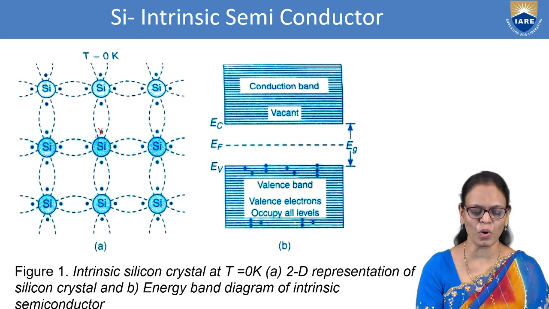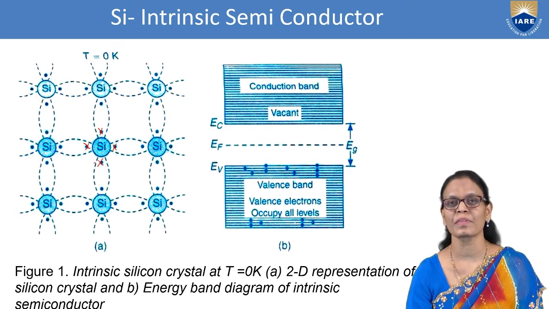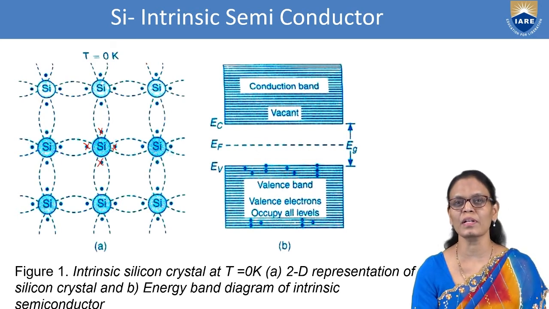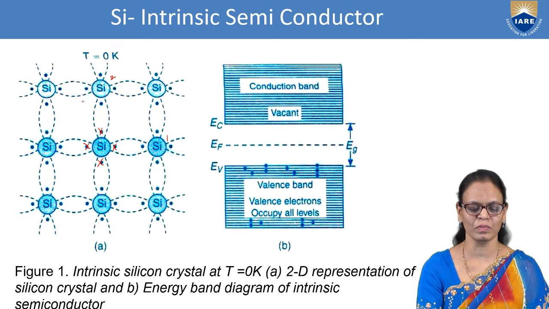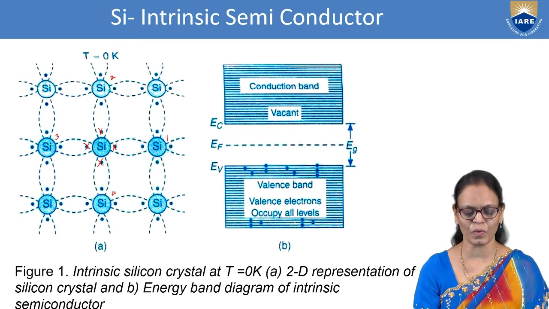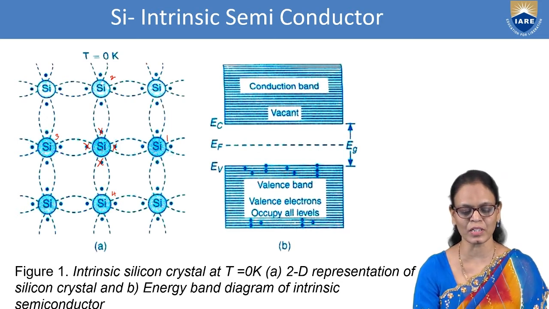So these are the 4 valence electrons in the outermost orbit. Now these 4 electrons form covalent bonds with the neighboring atoms. So the neighboring atoms are, this is 1, this is 2, this is 3 and this is 4. Neighboring or adjacent to this silicon atom, we are taking 4.